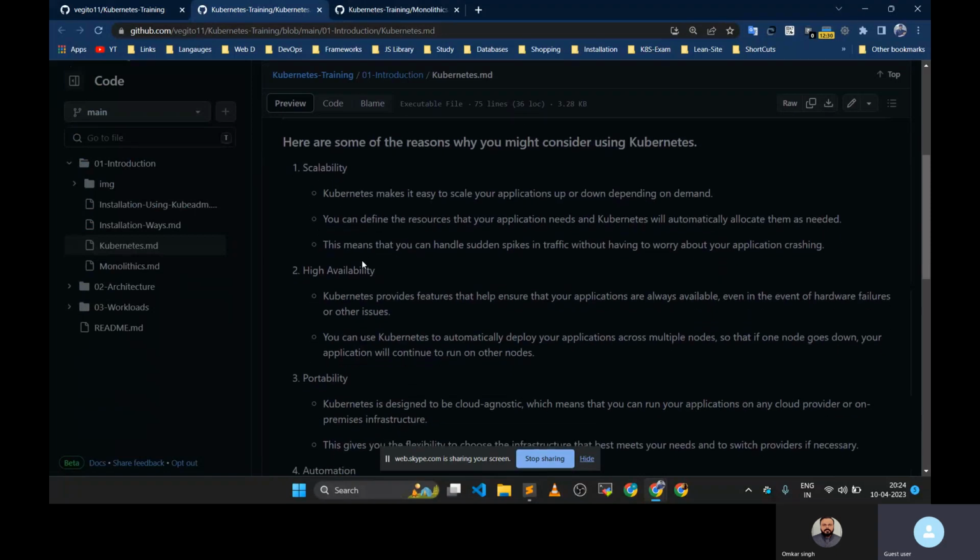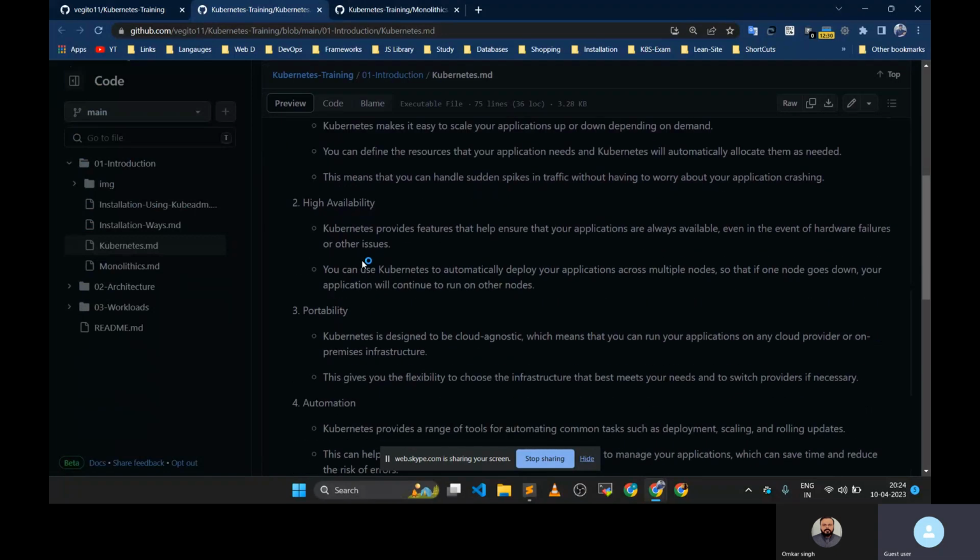The second thing is high availability. With Kubernetes, we can create an HA setup, with multiple masters and worker nodes. So even if one node goes down, we can spin up a new node, because a lot of nodes are available and we can create them easily. Suppose we are creating 10 or 20 nodes, and even if 2 nodes go down, our application will not be affected. We can shift the pod from one node to another, and it will be done automatically by Kubernetes. So our application is always highly available.